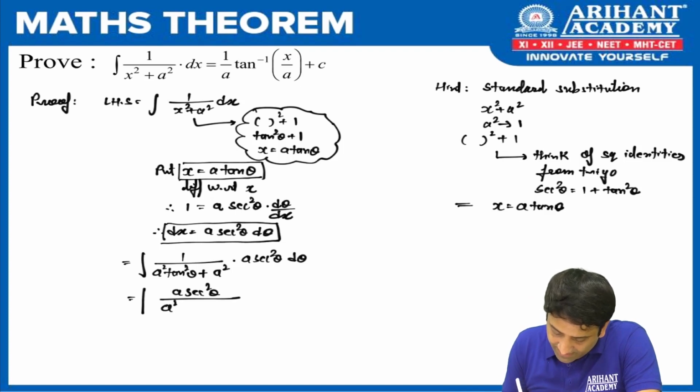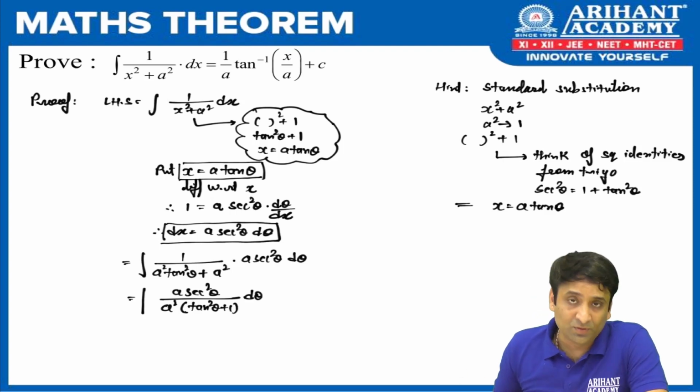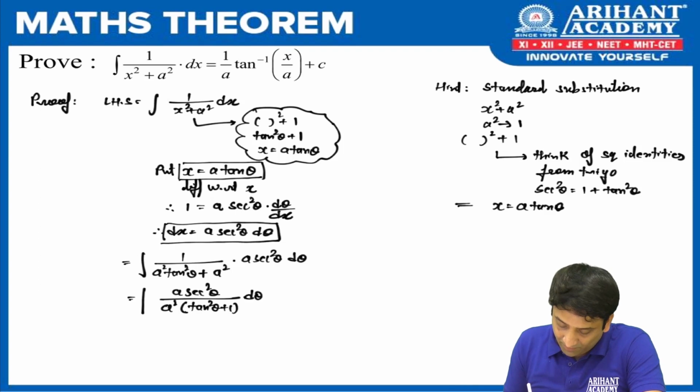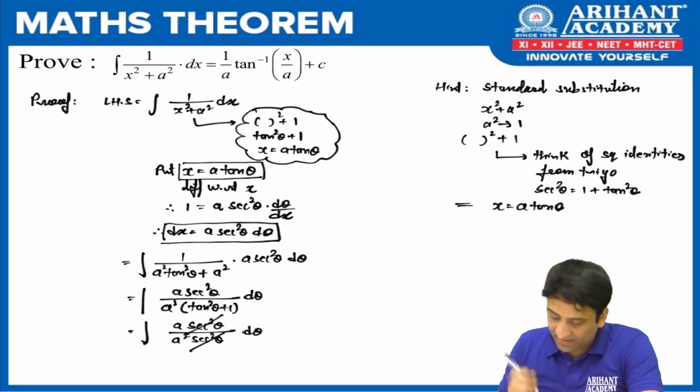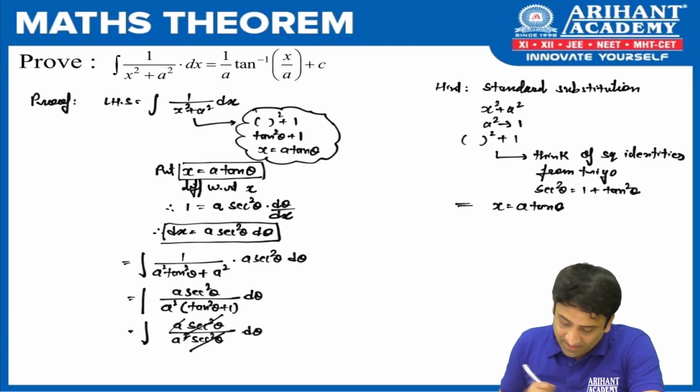So, as I take a square common, I get tan square theta plus 1, and I got one surprise here. You must be knowing 1 plus tan square, as we already using this formula in the question. It can be replaced with what? Sec square theta, isn't it? And this is the surprise I'm talking of. Sec square gets cancelled, and a and a will get cancelled.